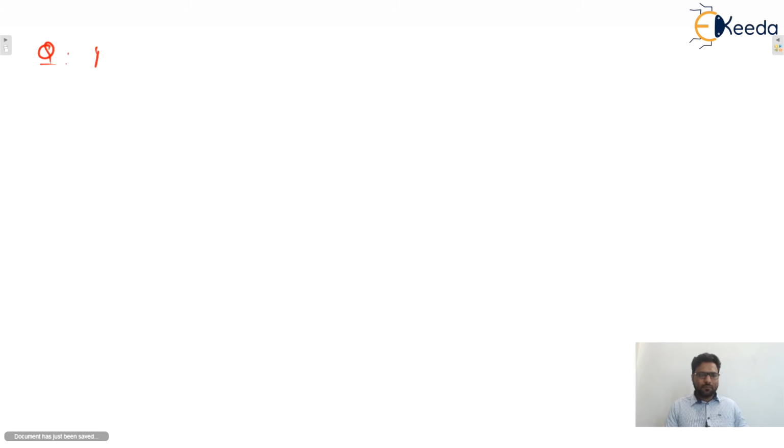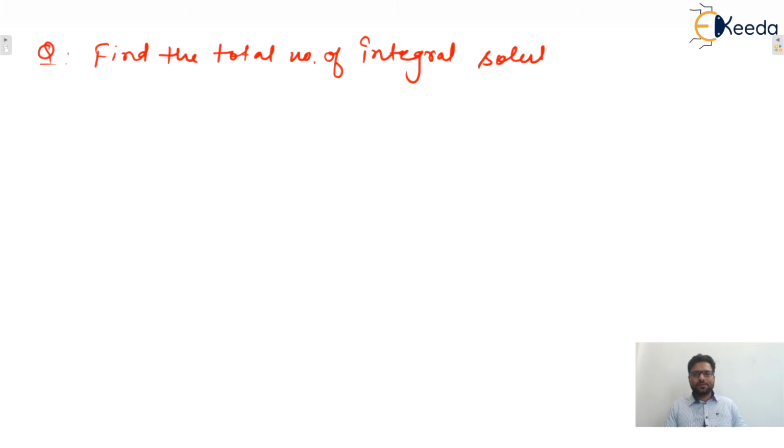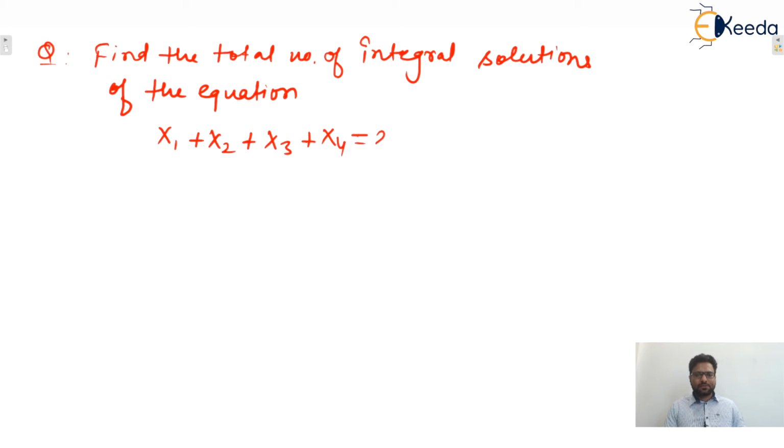Next one. Find the total number of integral solutions of the equation given to you, that is x1 plus x2 plus x3 plus x4 equals 20, and constraints are also given: x1 lies between 0 to 20, x2 lies between 1 to 20, x3 lies between 2 to 20, and x4 lies between 3 to 20.